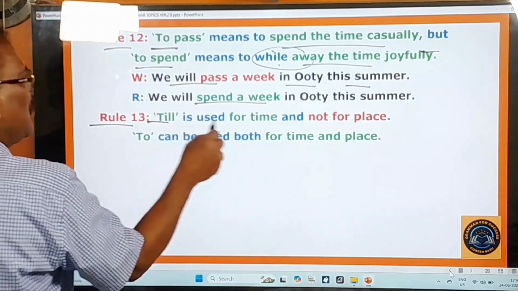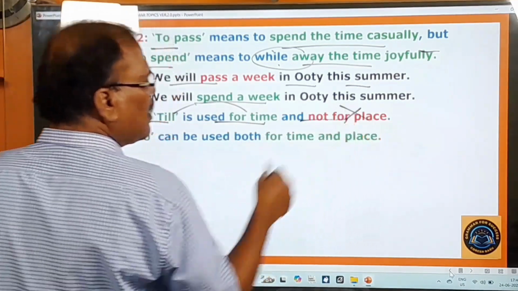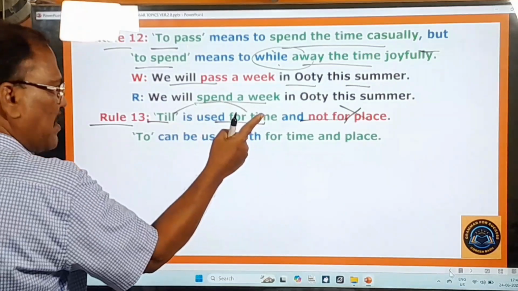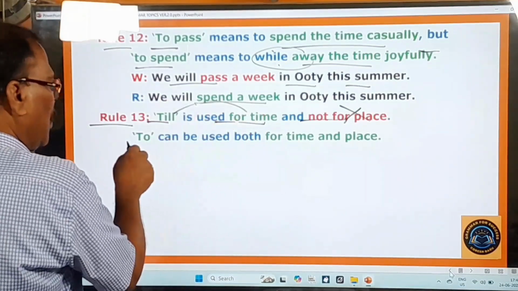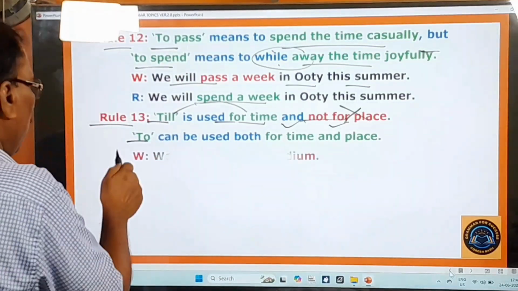What is that? Till is used for time. Till is used for time, not for place. This is not used for place. It is used only for time. And to can be used both for time and for place. So therefore, here it's an important rule.